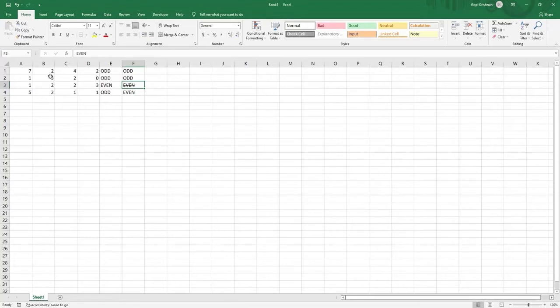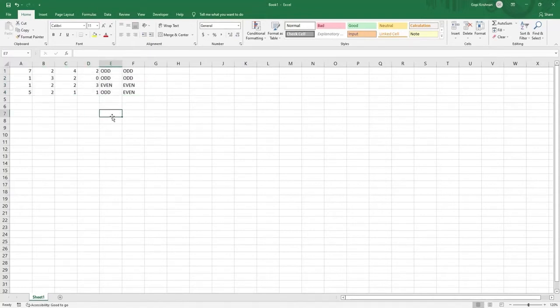So if you want to do multiple cells, you just select all the cells which you want to strike through, then press Control and 5. So you can see, right? Multiple cells have been strike through. To unstrike all those cells, again press Control and 5. So let's see. Yeah. Now all the cells, the strike through has been removed. So this is the first way.